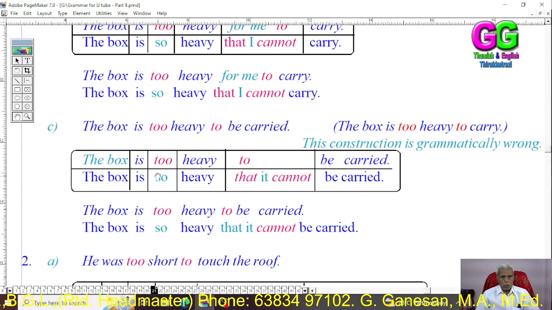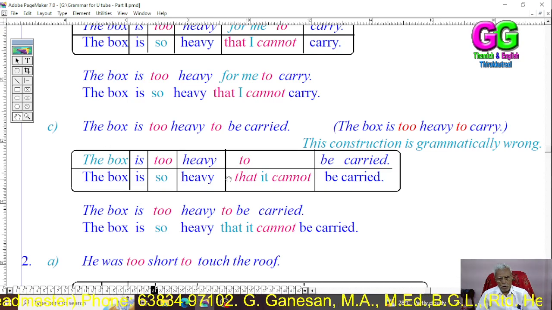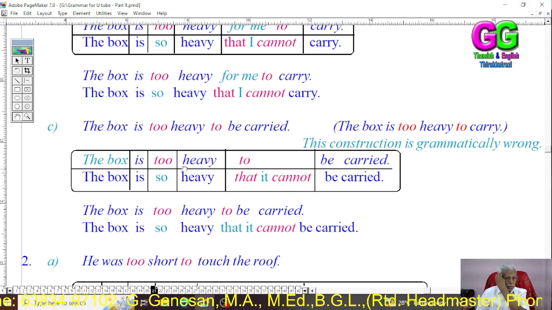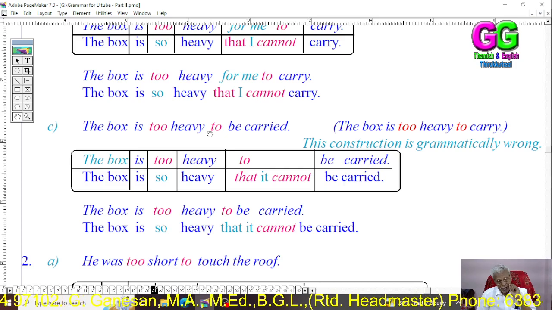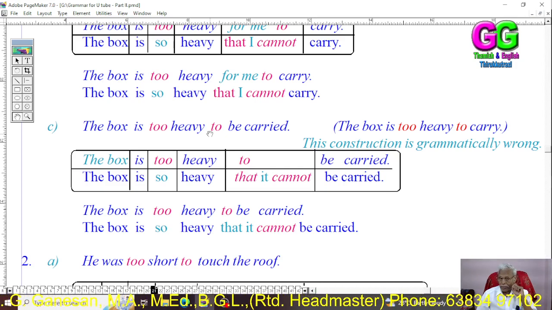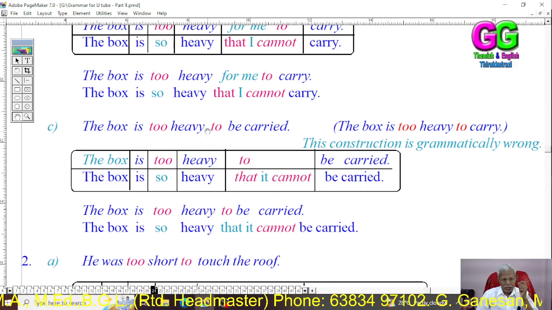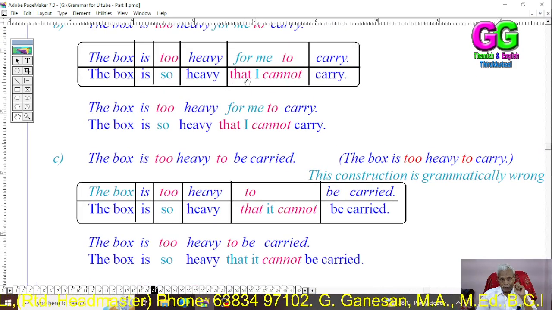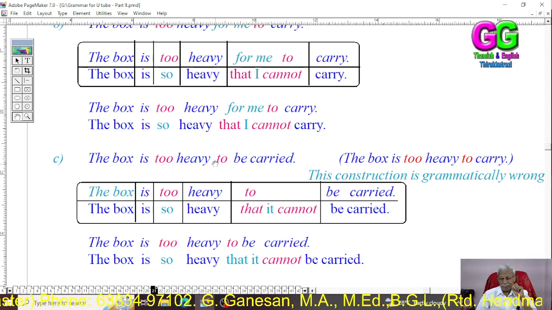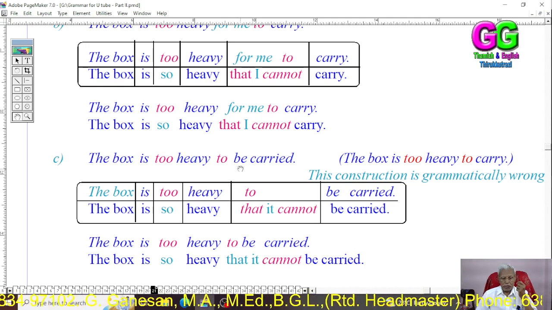The box is too heavy, so it cannot be carried. So, dear students, when the subject of the second sentence as object is not given here, as in the above case, there is no object given here. The passive is needed. So it should be used as the passive.